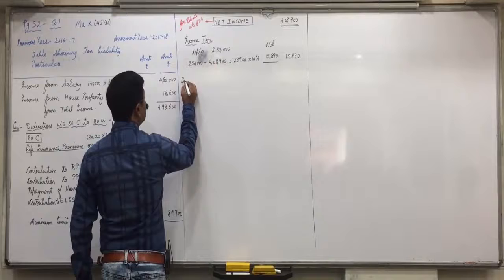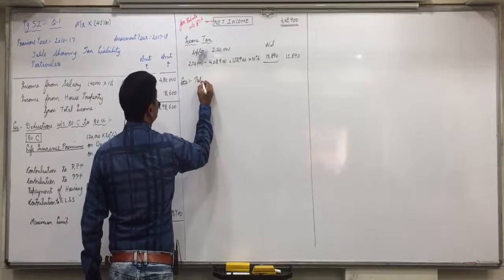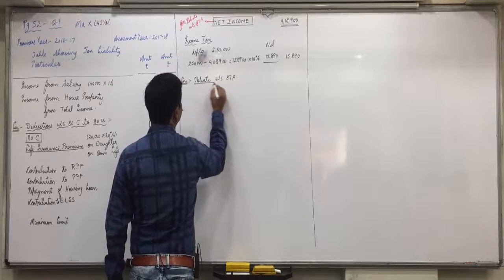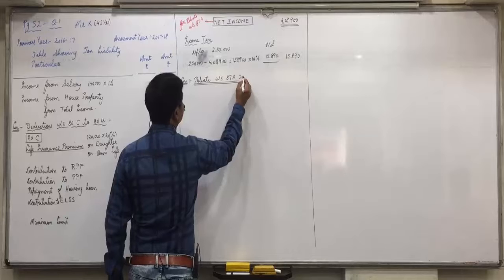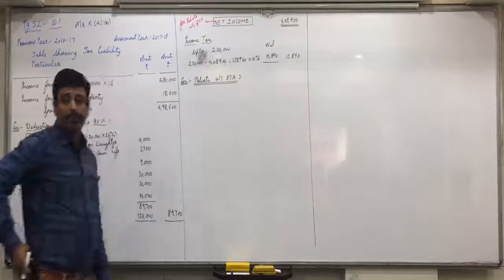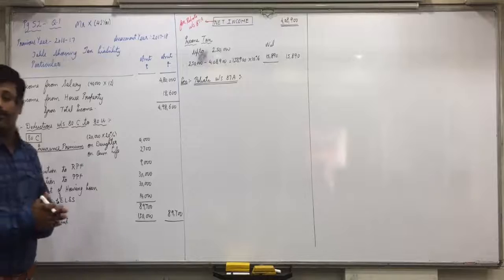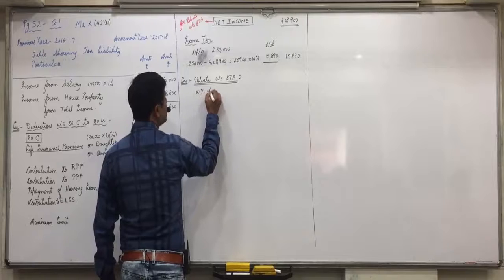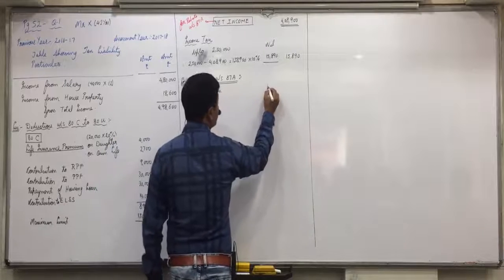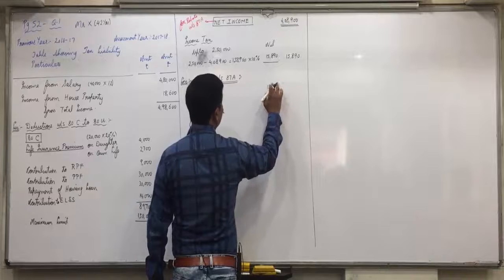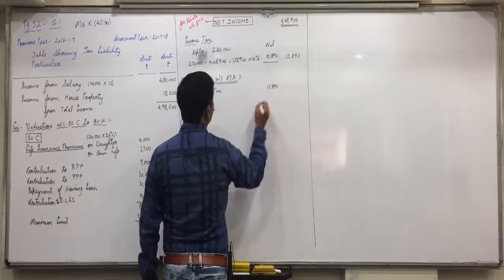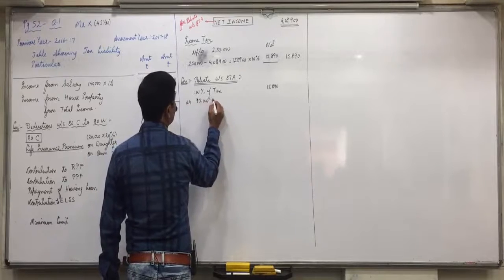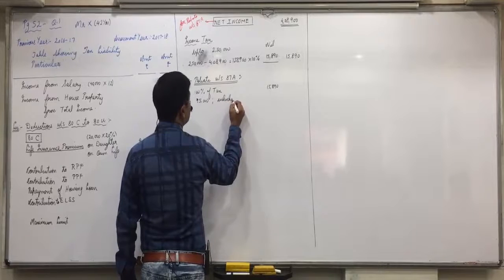So from that first we will minus rebate under section 87A, which is 100% of tax, that is 15,890, or 5,000, whichever is less.